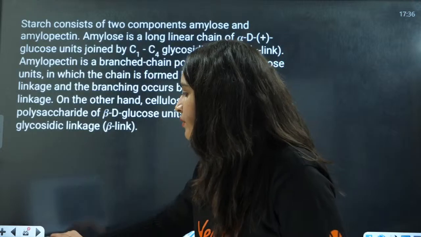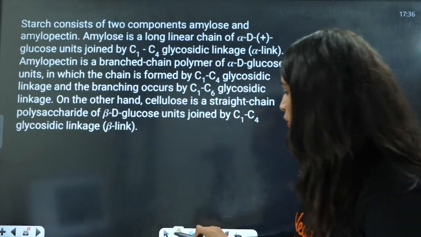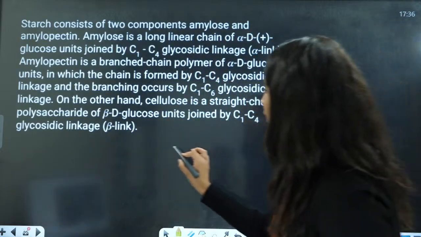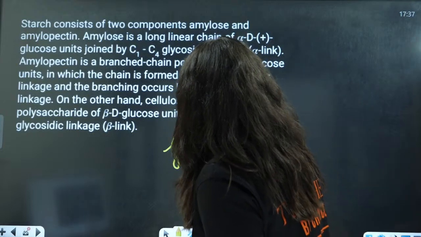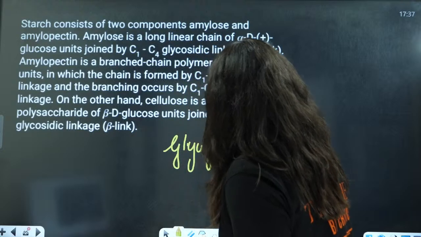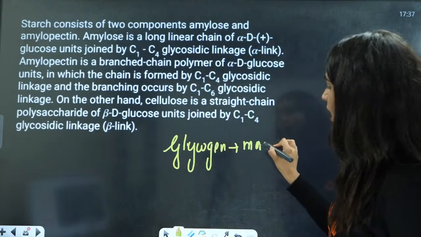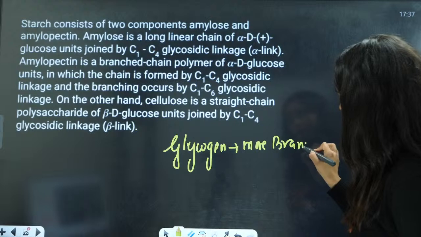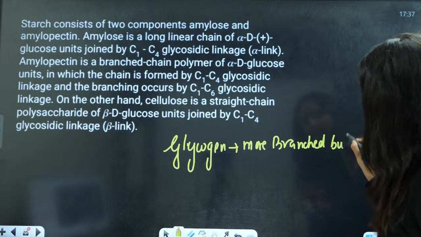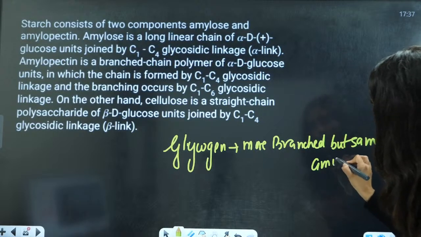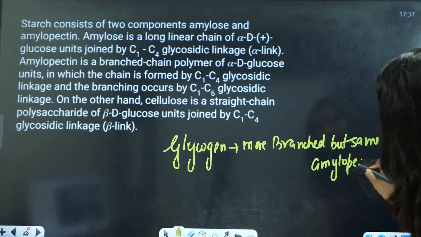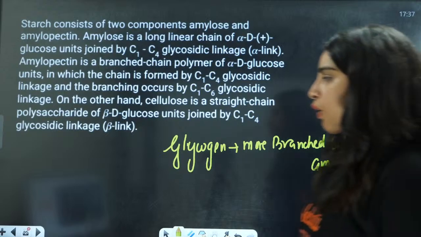Now, also one more thing. If we talk about glycogen, it is just more branched, but same as amylopectin. The spellings may be wrong here.